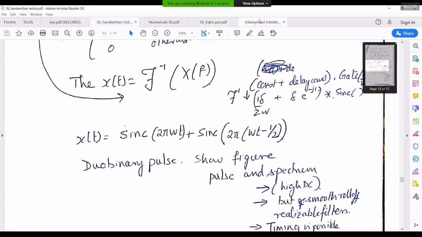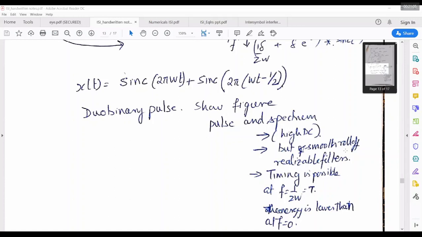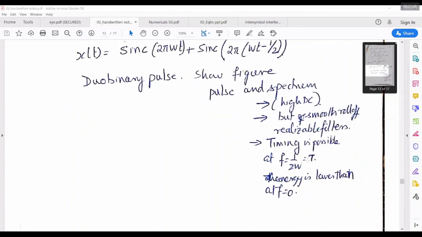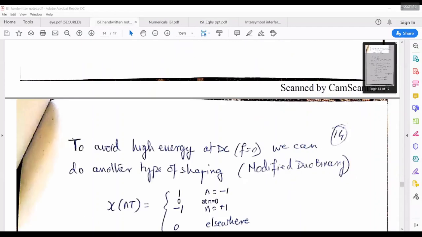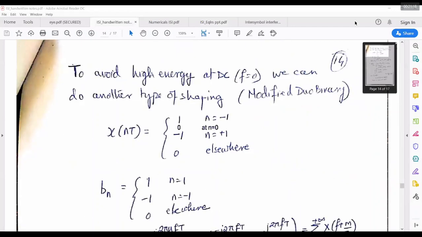It has a DC component, and you can see that the high DC component is there. Smooth roll-off is possible, but timing is possible at 1/2W, not exactly at the maximum power point. So that's why we go for another pulse, which is called modified duobinary. Again, we allow the ISI at 2 instants now. At n equal to 0, let the signal be 0. n equal to -1 and n equal to +1, we allow the ISI in a controlled manner.